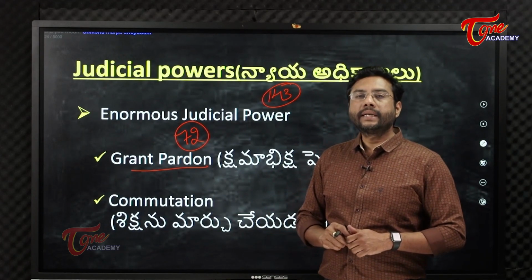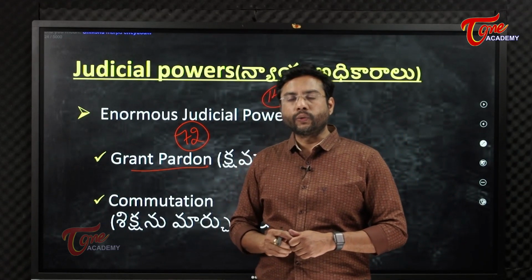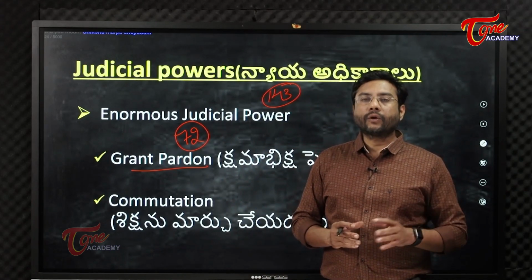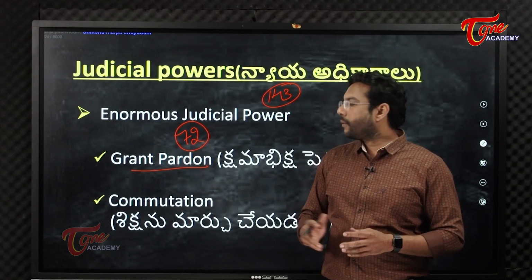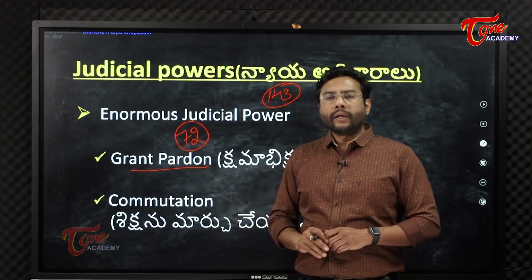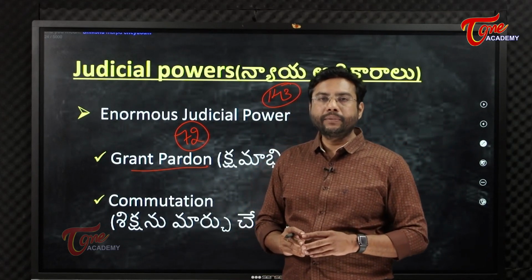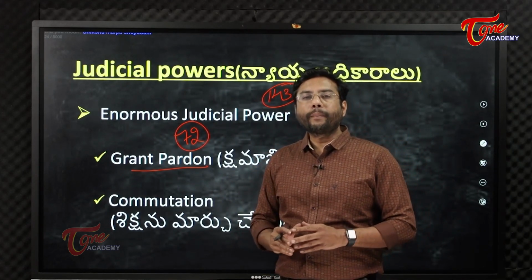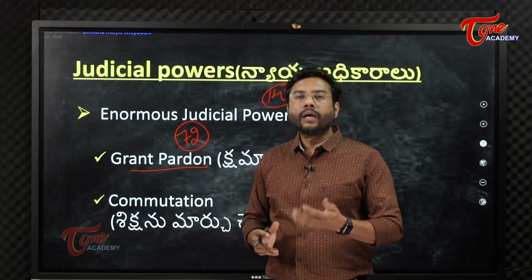As we know, the President is the first citizen of India, and whatever issues regarding the citizens of the country should be resolved by the President. Here, when we say granting pardon, there may be a chance that the court also at times takes a different view or makes a mistake in giving judgments.